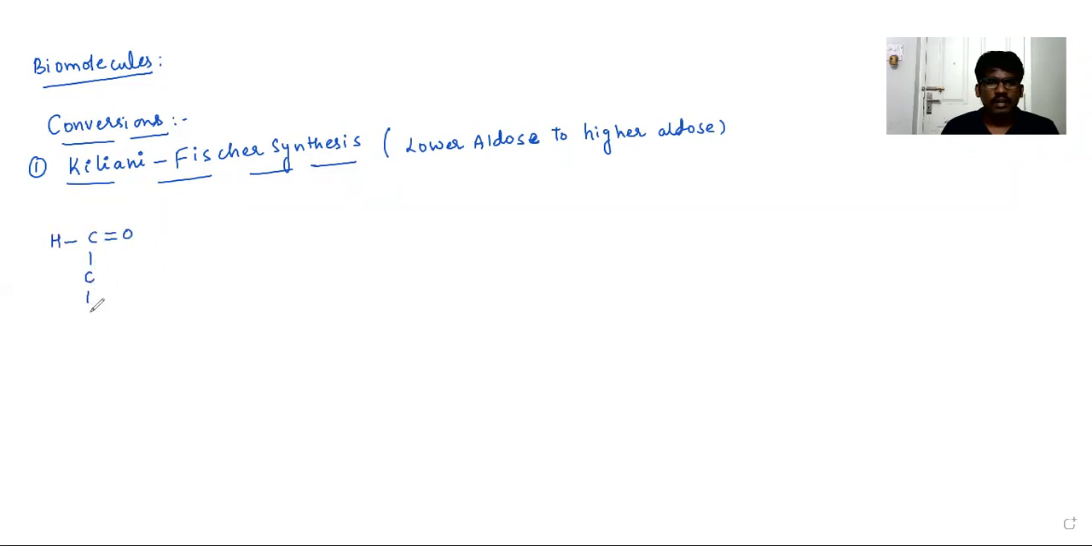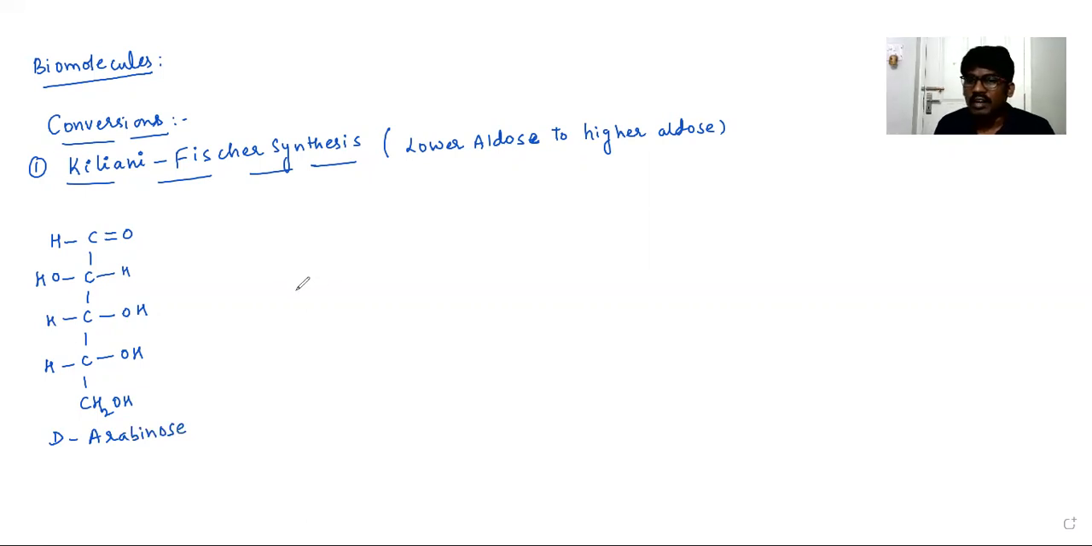We are taking a 5-carbon carbohydrate. This is called D-arabinose, and it's a 5-carbon aldose. If it reacts with HCN, hydrogen cyanide, it's an example of a nucleophilic addition reaction.